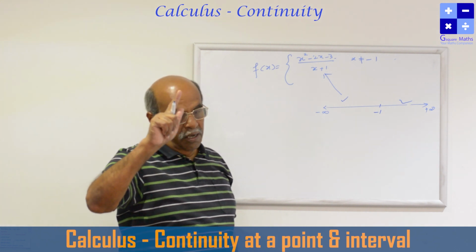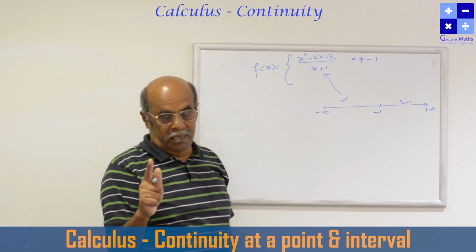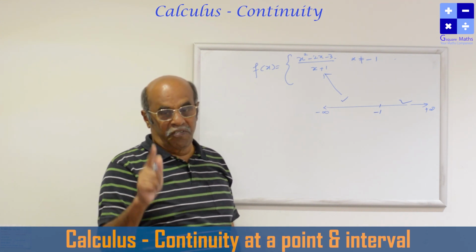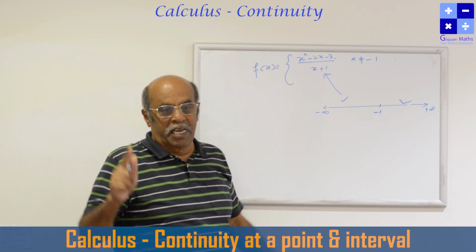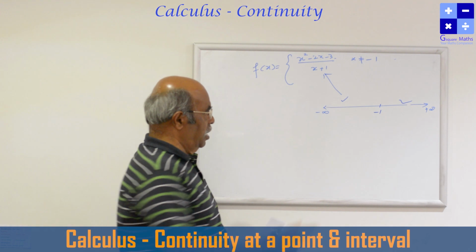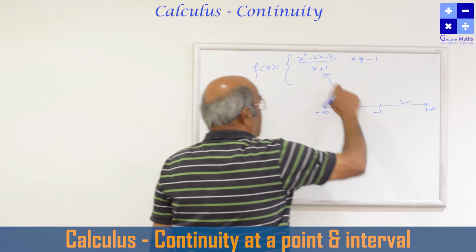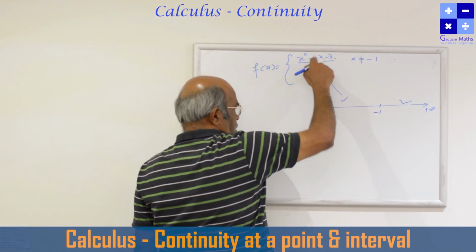Dear children, be very careful. Even if at one point there is a break, the function is not continuous. To be continuous, a function should be continuous at each and every point in its domain. Here, this side is continuous, this side is also continuous, a polynomial by polynomial, a rational function.